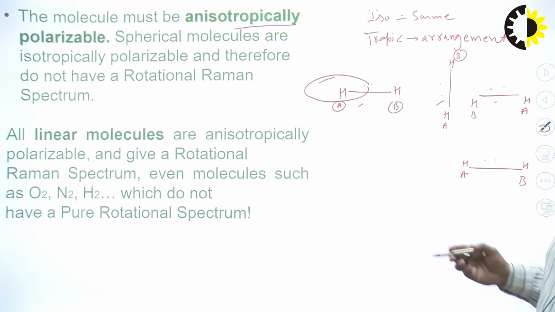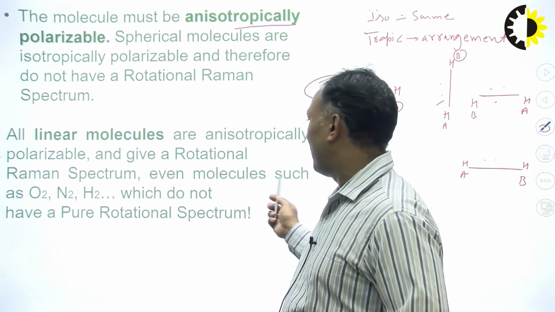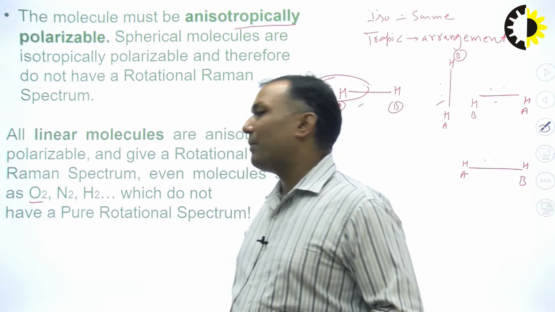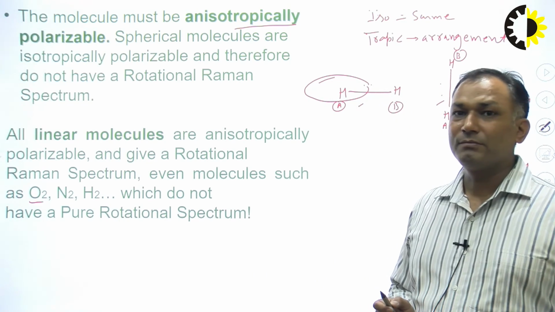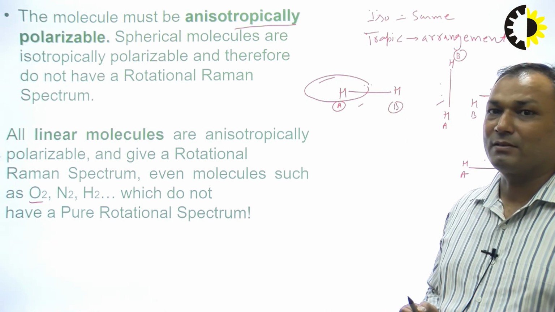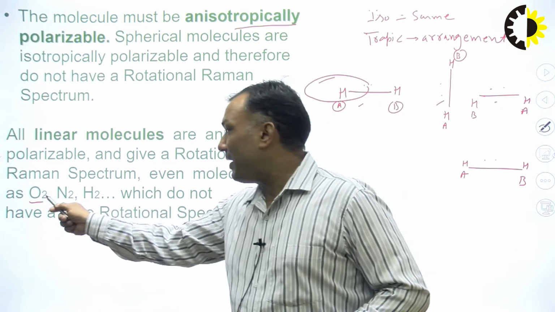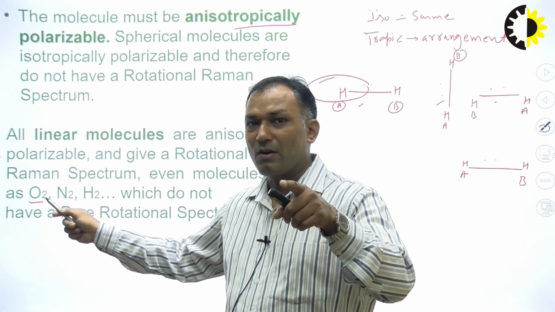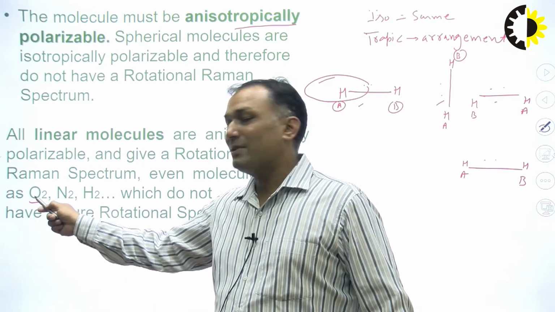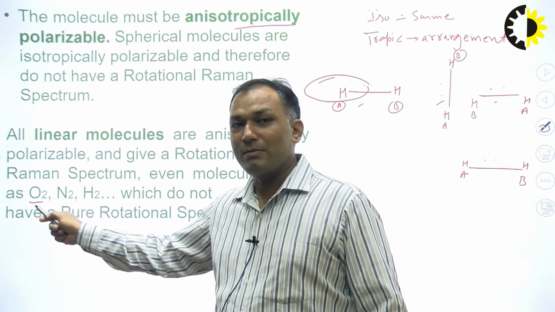For example, oxygen, which is a homodiatomic molecule and doesn't show dipole moment. Okay, but when placed in electric field, it shows anisotropic polarizability.